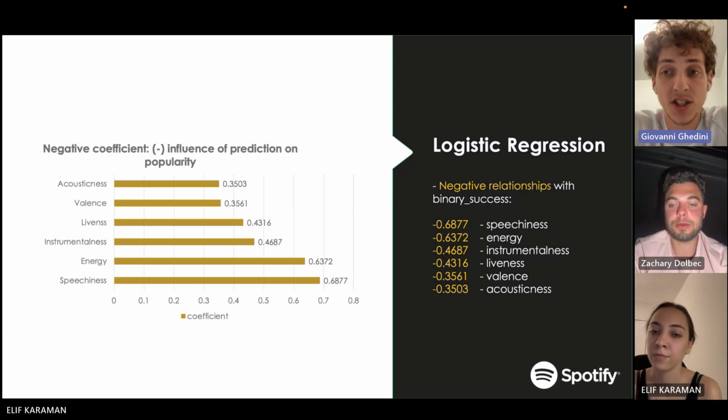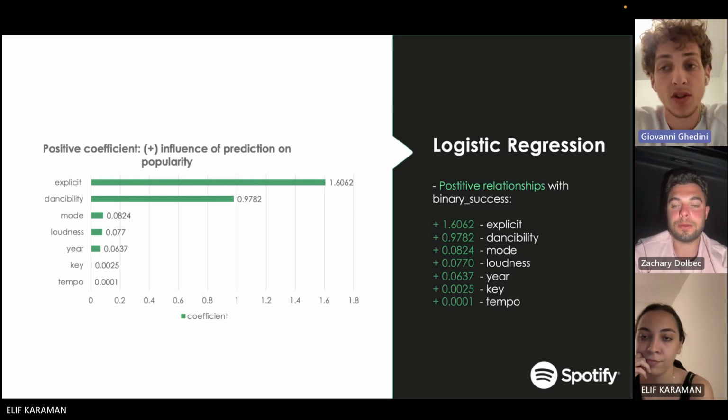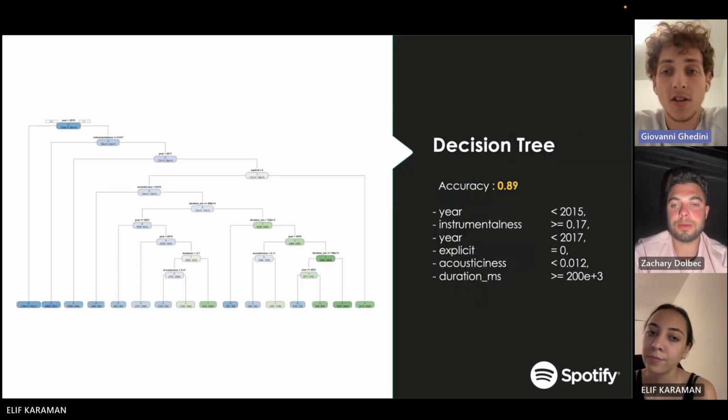The most relevant are the speechiness and energy with a coefficient of 0.6. On the other hand, we spotted 2 variables that have the highest and positive impact on our business success, explicit and danceability. A better understanding is being given by the Gini decision tree.